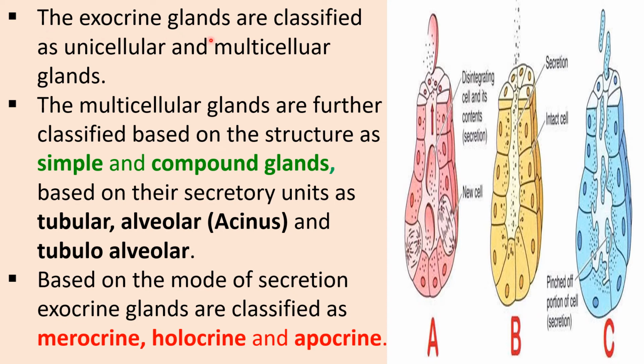The exocrine glands are classified as unicellular and multicellular glands. The multicellular glands are further classified based on the structure as simple and compound glands. Based on their secretory units, they are tubular, alveolar, which is also known as acinous, and tubulo-alveolar. Based on the mode of secretion, exocrine glands are further classified as merocrine, holocrine and apocrine types of glands.